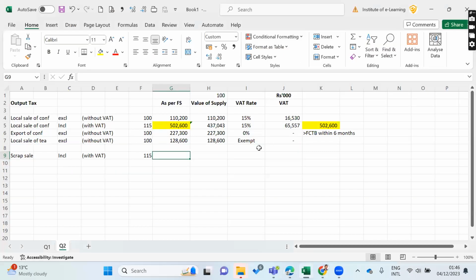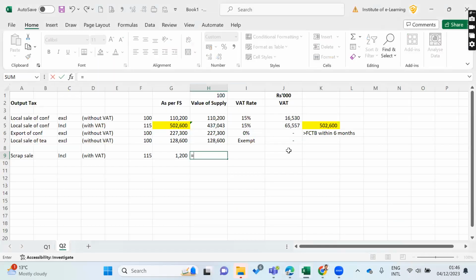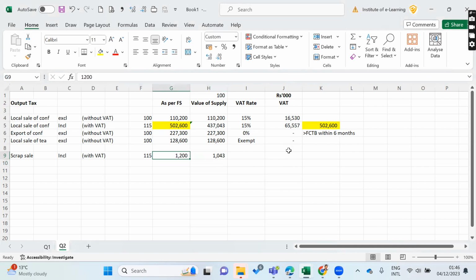Since it is with VAT, we have to convert it to 100. This divided by 115 multiplied by 100, you will get exactly what 100 would be. Then here 15%. Then always that amount will be equal to this, because if you total these two, it is equal to this, right?